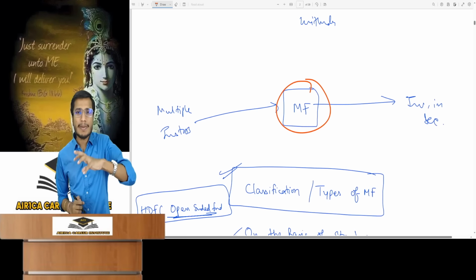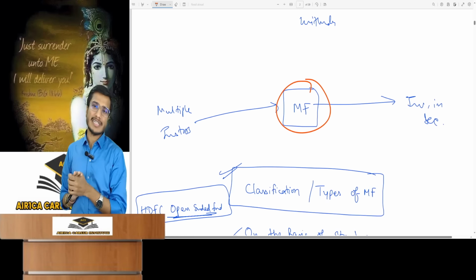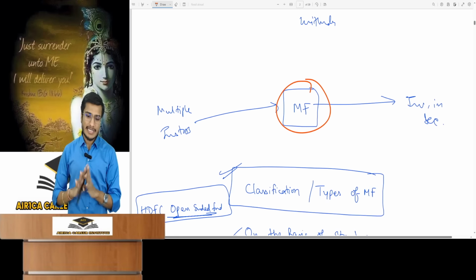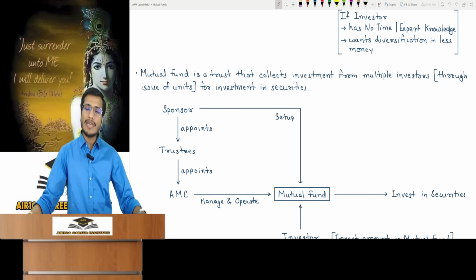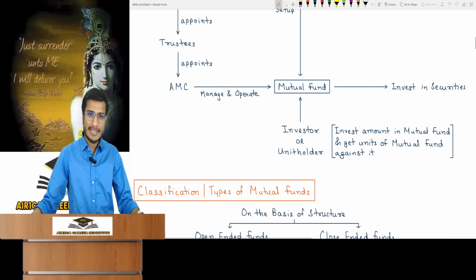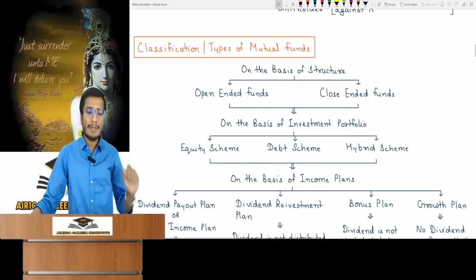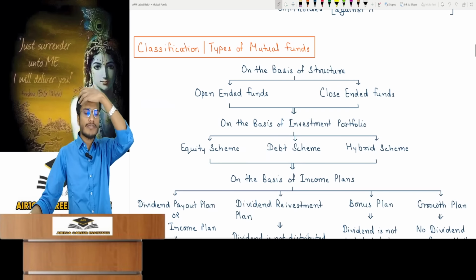It collects money from multiple investors and invests it in the market. This is the process of a mutual fund which you should know. So this was the meaning of a mutual fund which I have explained to you. Now come to the introduction part. Classification or types of mutual funds.